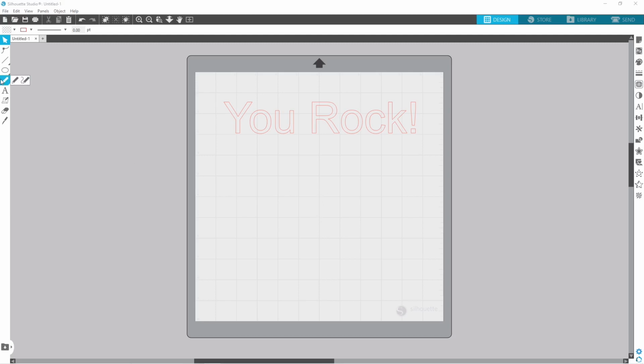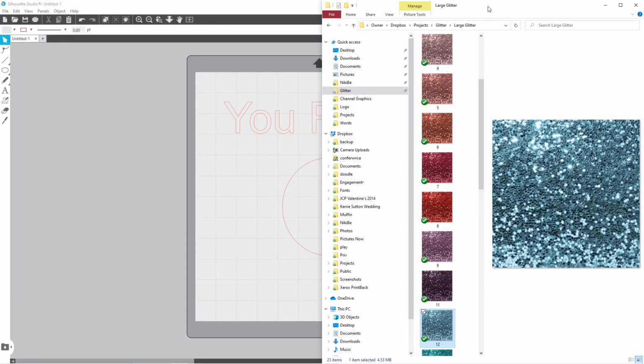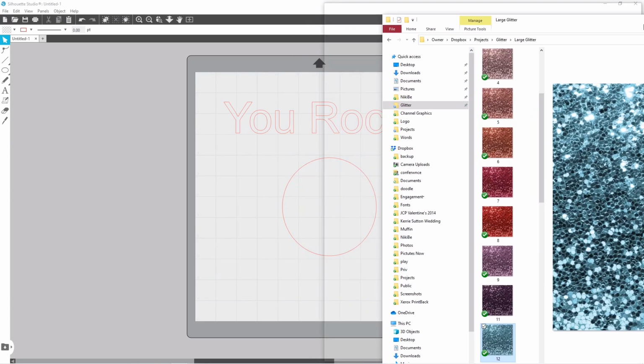Please share. Okay, on top of adding text, I'm also going to add a shape because I want to show you that this technique can be used with not just text. It's so awesome, guys. Okay, once we add our text and shape, the next thing you're going to need to do is go on your computer and find a pattern or an image that you want to use. I already saved glitter JPEGs to my computer that I really like, so that's what I'm using for the purposes of this tutorial.